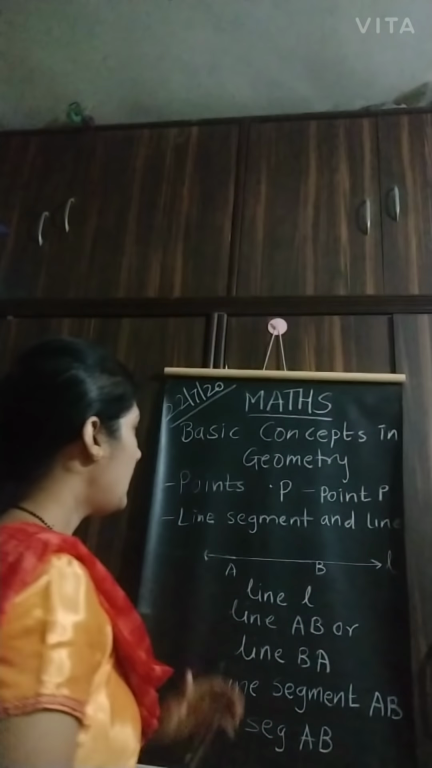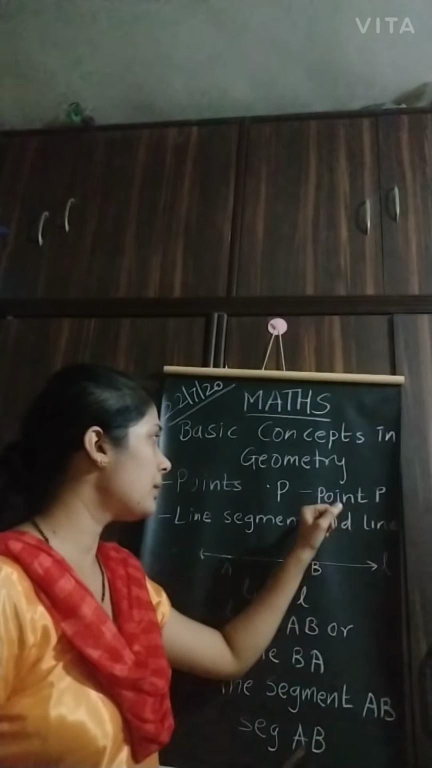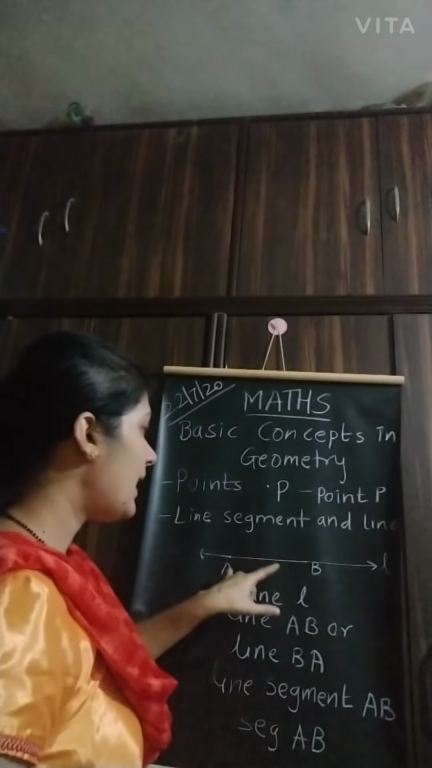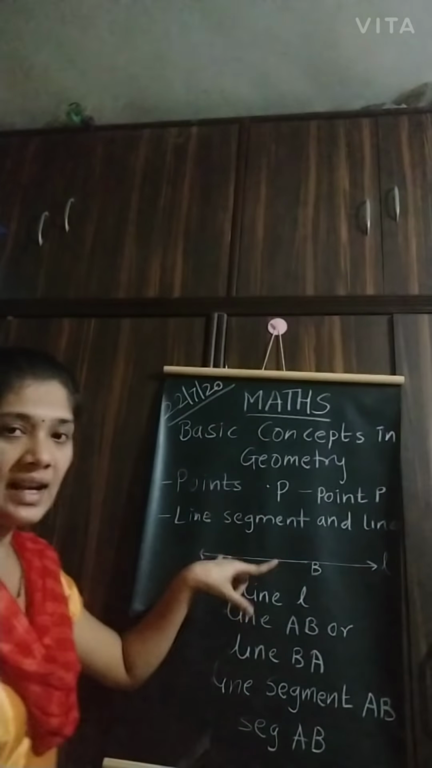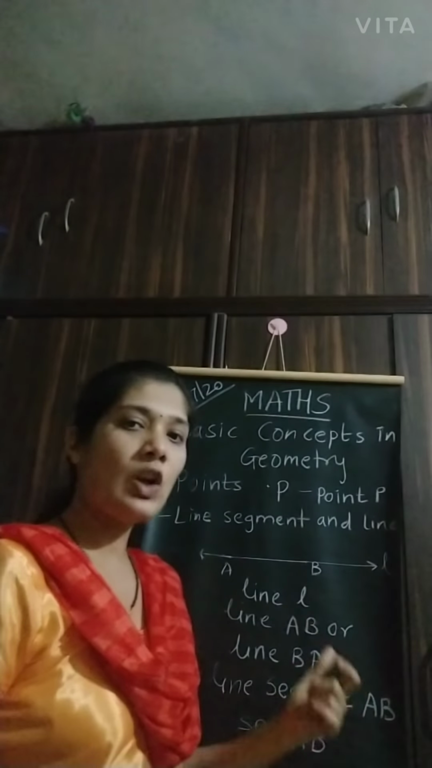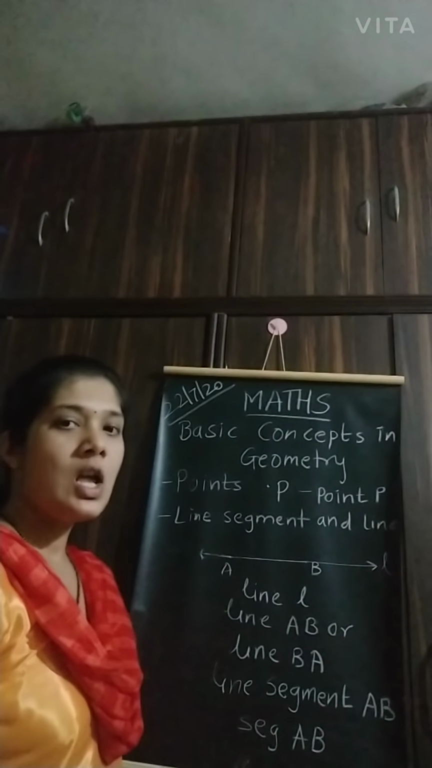Understood? Point is a tiny dot which we can name with the help of capital letters. Line is something which we can extend to any limit. Line segment is a part of a line and we can name it like this, right? Now the next is